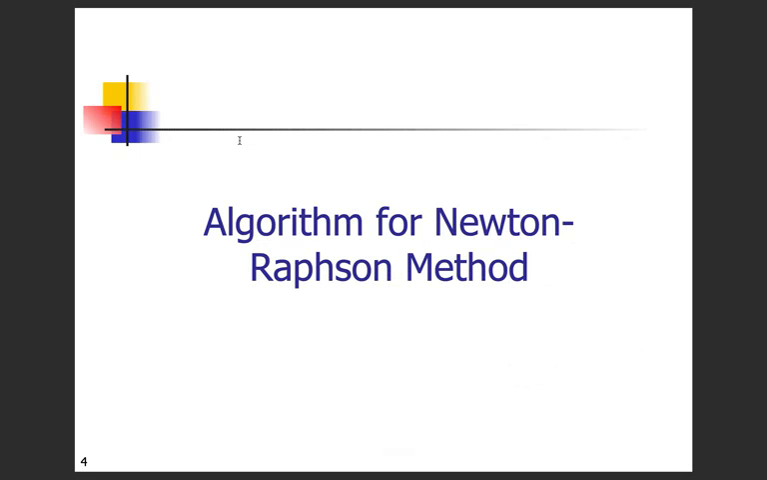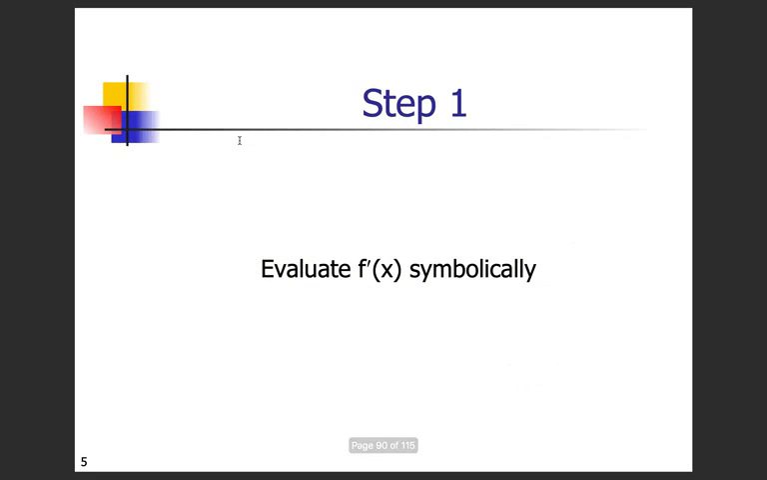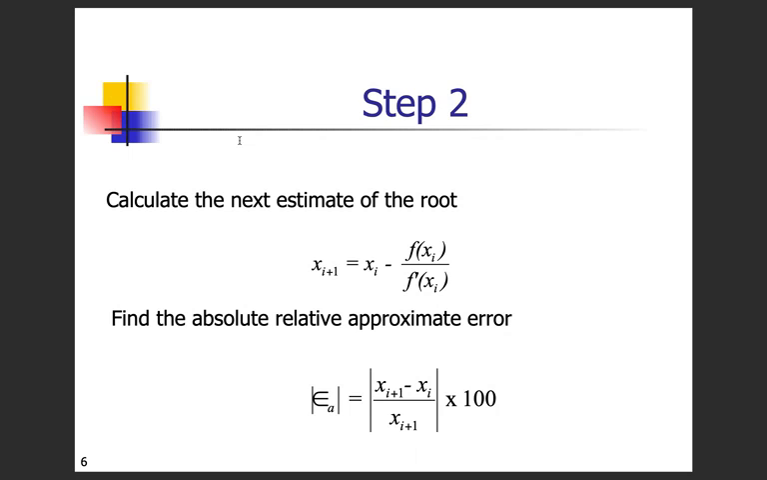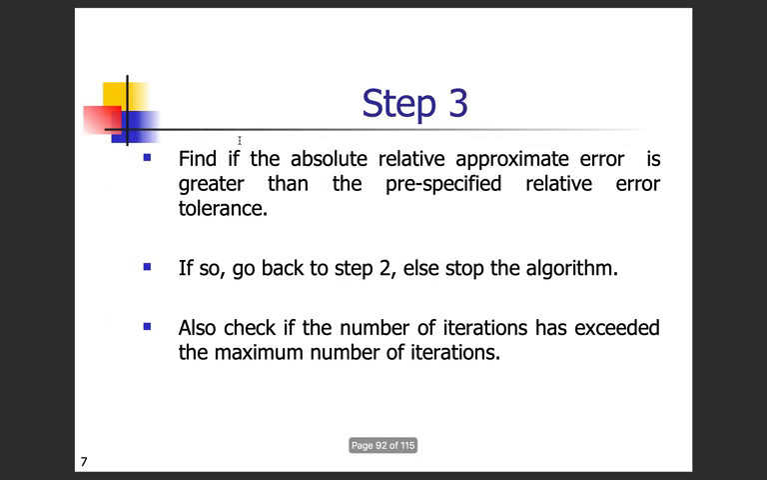So the algorithm for the Newton-Raphson method is, you have to evaluate f'(x) symbolically. You have to calculate the next estimate of the root and find the absolute relative approximate error by this formula. Find if the absolute relative approximate error is greater than the pre-specified relative error tolerance. If so, you have to go back to step 2, and else stop the algorithm. Also check if the number of iterations has exceeded the maximum number of iterations.